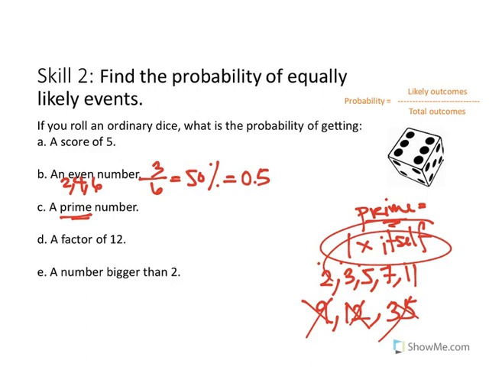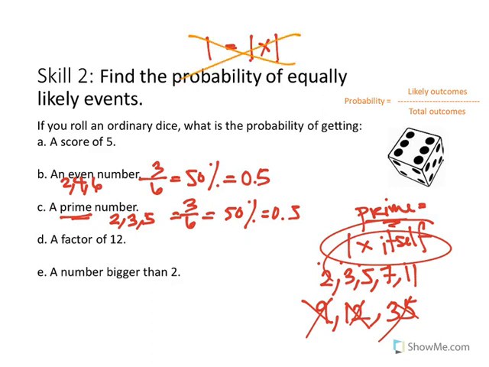So on the dice, we have the numbers 2, 3, not 4, 5, not 6. So it's also 3 out of 6, which is 50%, which is 0.5. And 1 is not prime because 1 is 1 times 1, and it's already 1 times itself, which is just 1, so it cannot be prime. A factor of 12, meaning numbers that multiply to make 12, that's 1, 2, 3, 4, not 5, 6, 5 out of 6.